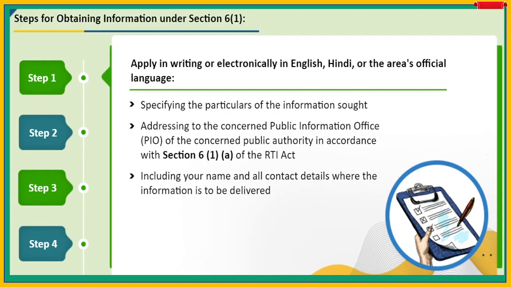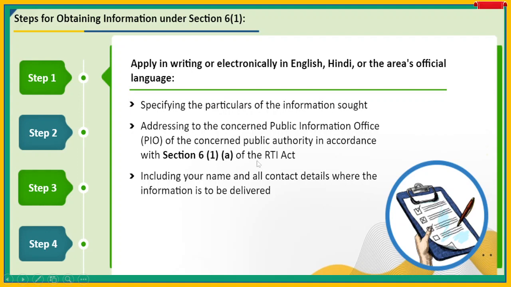So we have to mention what information we want. हमें क्या information चाहिए, that we have to mention there. Addressing to the concerned PIO of the concerned public authority in accordance with section 6(1)(a) of the RTI.